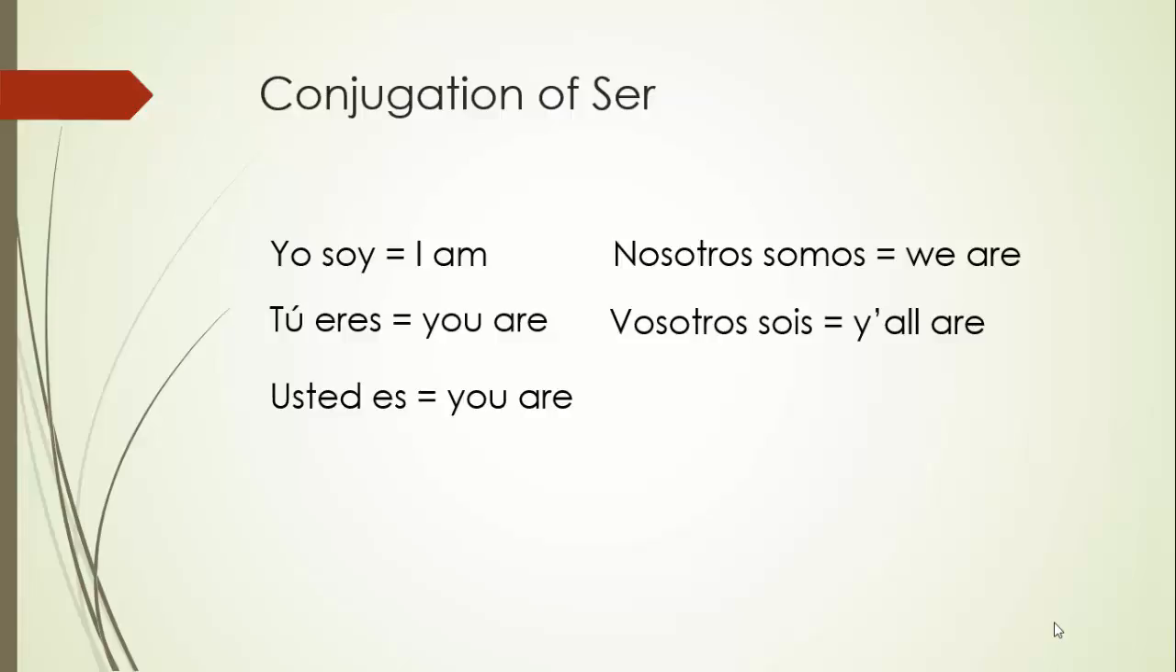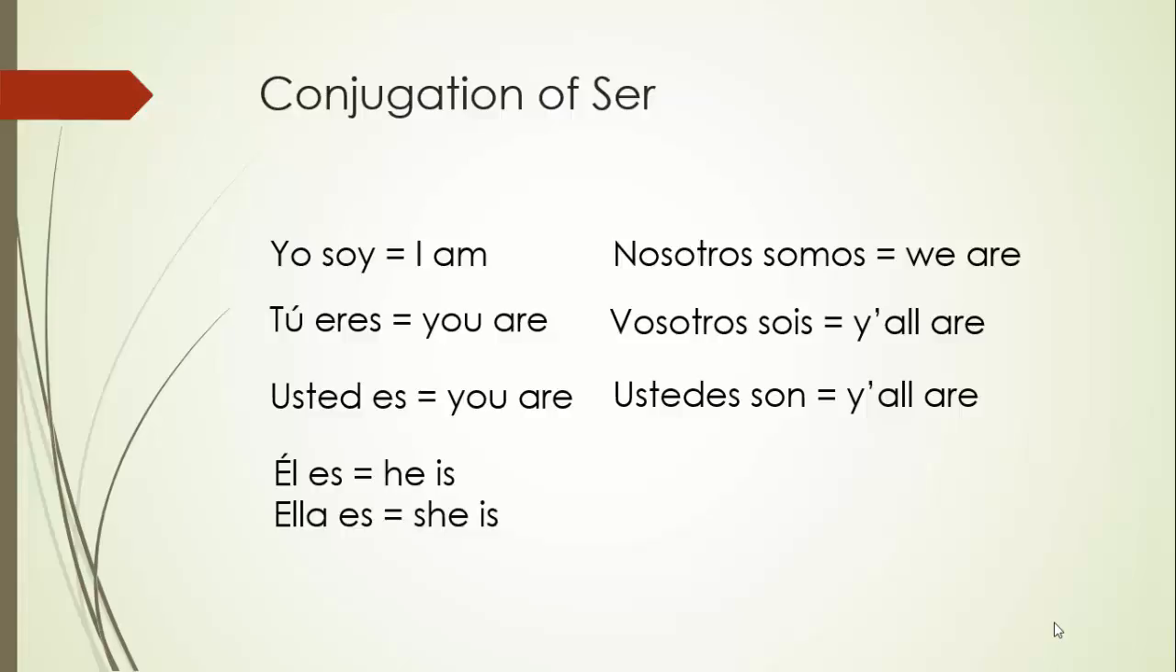Usted es, you are. Ustedes son, y'all are. Él es, he is. Ella es, she is. Ellos or ellas son, they are. So you kind of see a pattern. Soy is am. Es is. Son is generally the word for are, unless you're talking about the tú form, tú eres, or the nosotros form, nosotros somos. Okay, so that's how we conjugate ser.